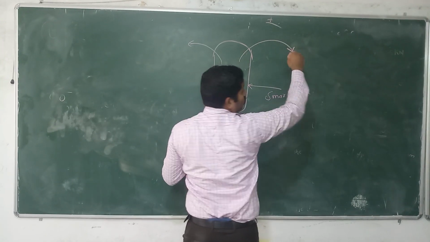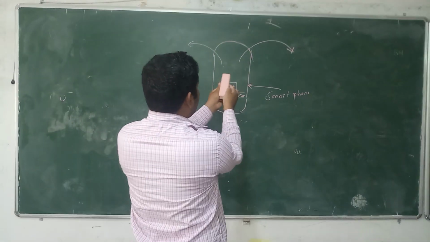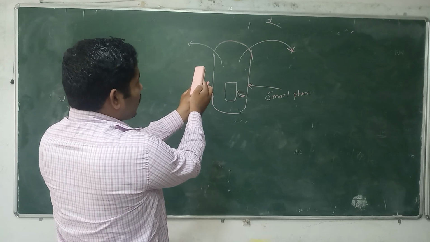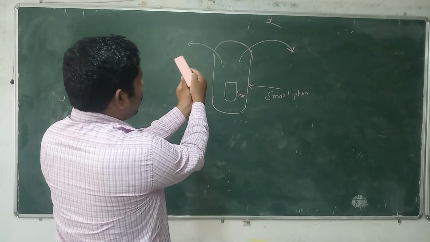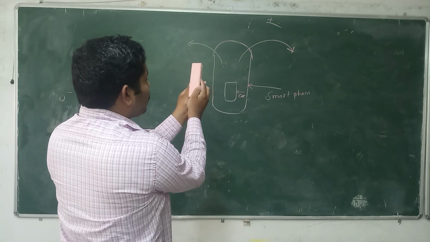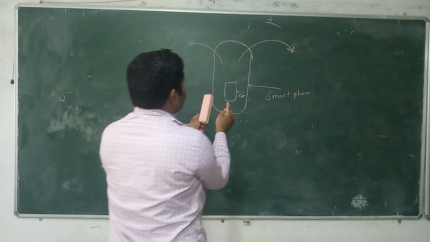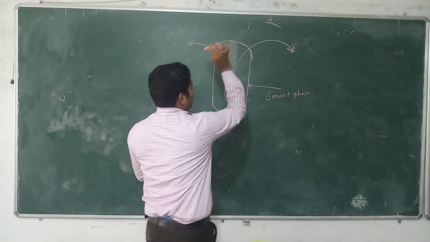If you move toward the left side, the car will move toward the left side. If you are not applying anything and keep it at the middle point, the car will smoothly move in a vertical direction.